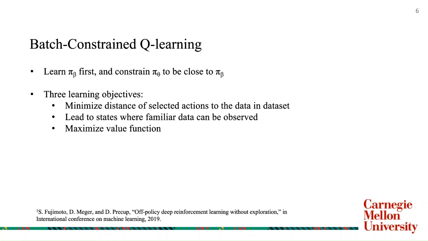The objective of this algorithm is to minimize the distance between the selected actions and the actions in the dataset, and also lead to states that are familiar or present in the dataset, while also maximizing the value function to reach optimality.